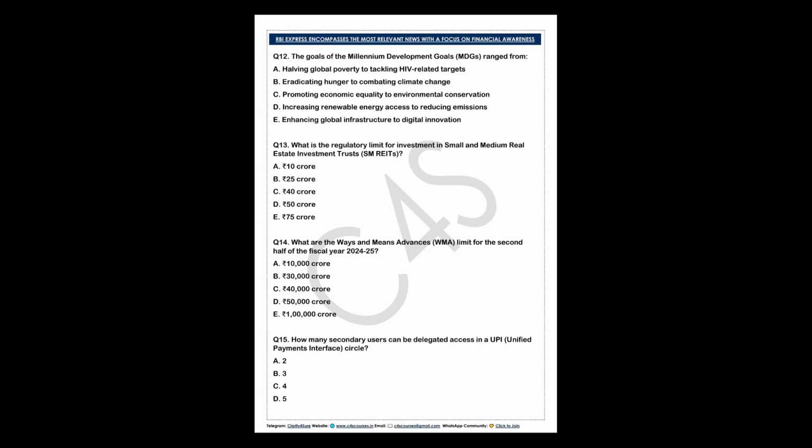So the next question that has been asked, question 14. What is the Ways and Means Advances WMA limit for the second half of the fiscal year 2024-25? So the question has been asked directly from the budget, right? Those who have not read the current affairs very well will not understand it. At that time in 2024, the Ways and Means Advances limit for the second half of the fiscal year was set at rupees 50,000 crore. Is it clear, everyone? It is also 50,000 crore, and here also it was 50,000 crore.